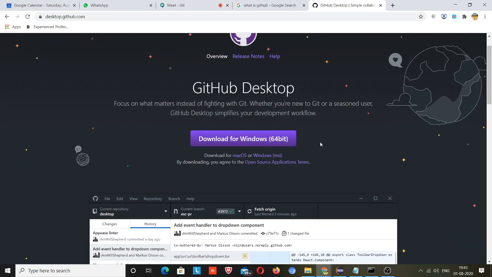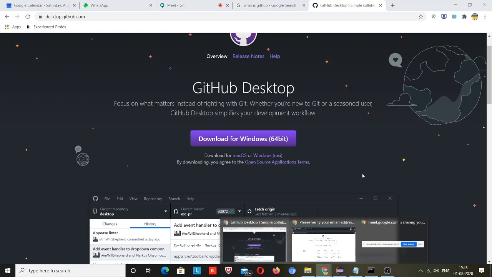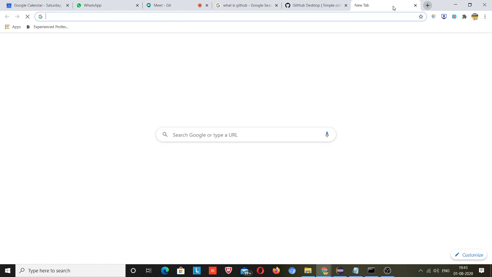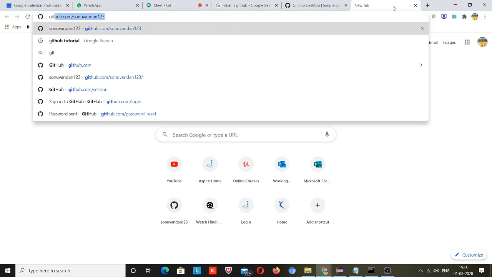Suppose some people are using an Apple laptop, they can click on this link and download it for Mac OS. Simply go and download this. When you download that, you need to do one more thing. You just need to go on github.com, download and install that software. This is the first step.